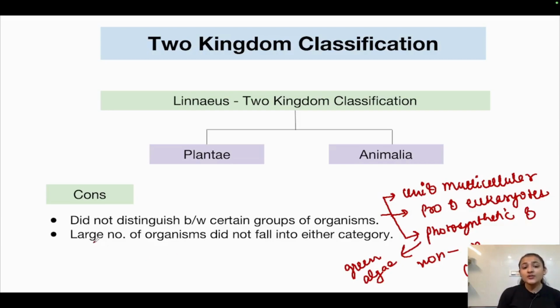And also, a large number of organisms did not fall into either of the two categories. For example, Chlamydomonas, slime molds, Euglena. Now these organisms had the characters of both plants and animals. So they did not fall into either the kingdom Plantae or the kingdom Animalia. These exceptional organisms were not falling into either of the categories. That is why the two kingdom classification system was not that well accepted.